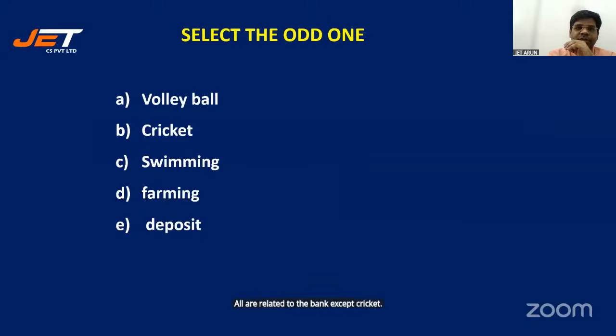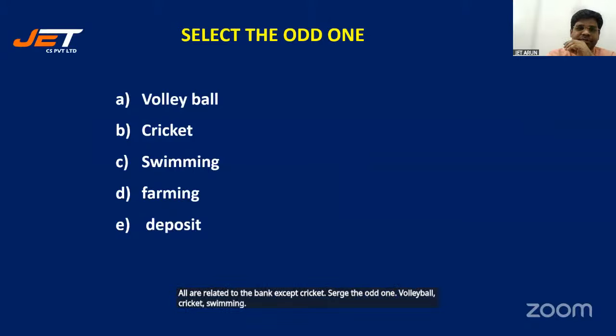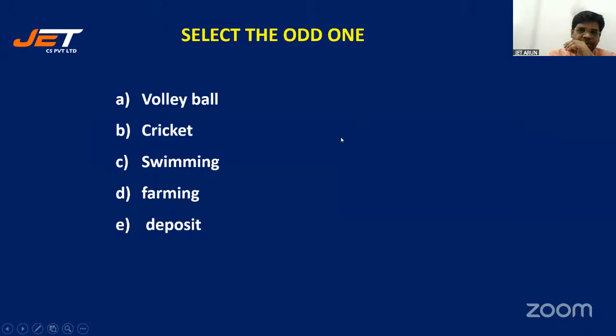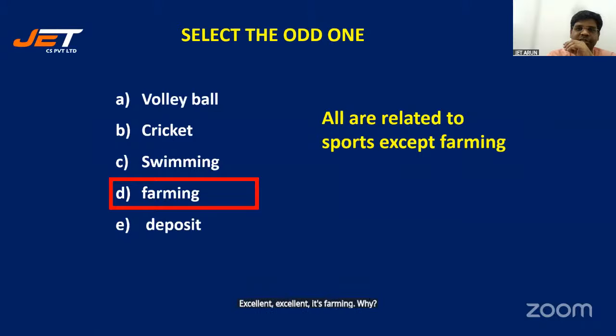Select the odd one. Volleyball, cricket, swimming, farming, tennis. Excellent. It's farming. Why is it so? All are related to sports except farming.